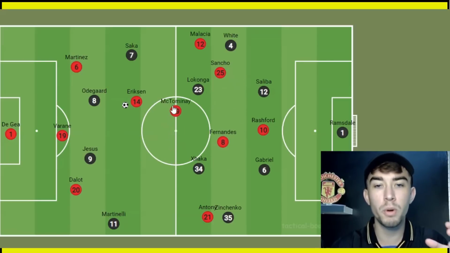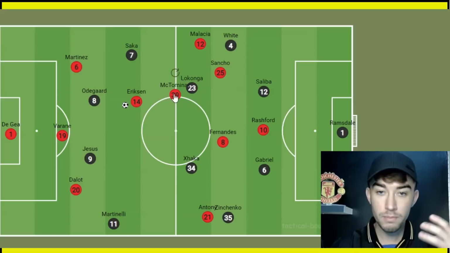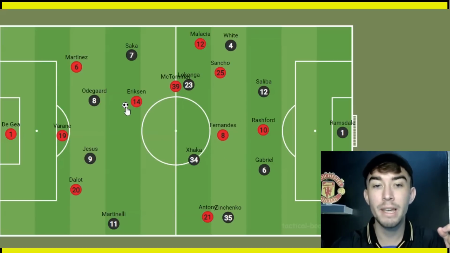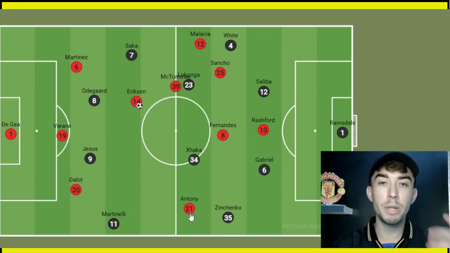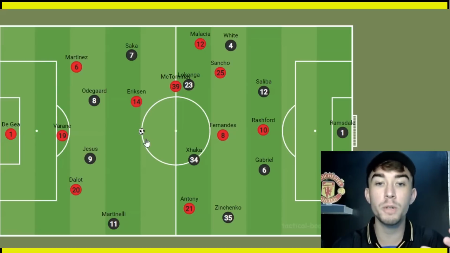And with McTominay also often pushing forward, it stopped the Arsenal midfielders from coming out to engage Christian Eriksen on the ball. And we'll see this for the first goal when we look at it in a second. McTominay sort of pinning Lokonga back. Fernandes is in this half space here, so Xhaka can't really commit. And Eriksen is able to get time and space on the ball. Now, again, if we look at United over the past few seasons, they've had Fred or McTominay on the ball here, and the quality on the pass isn't there, so they often go sideways.